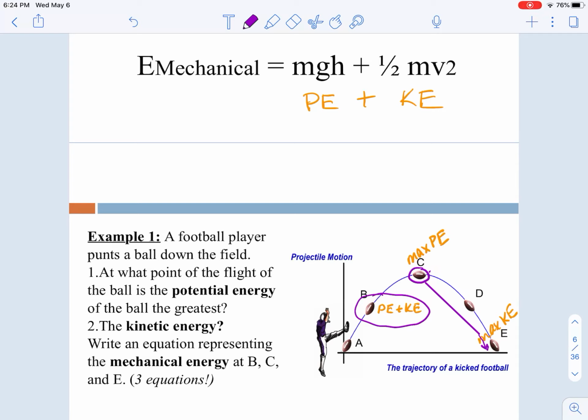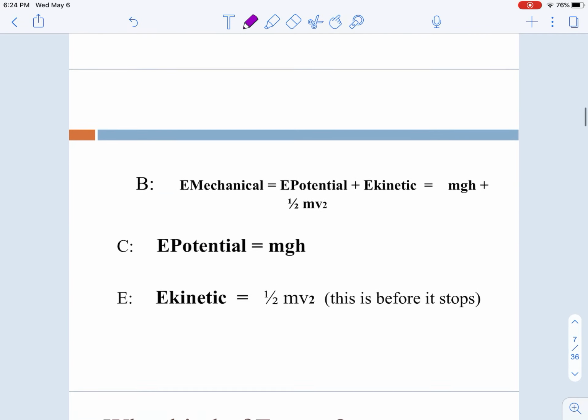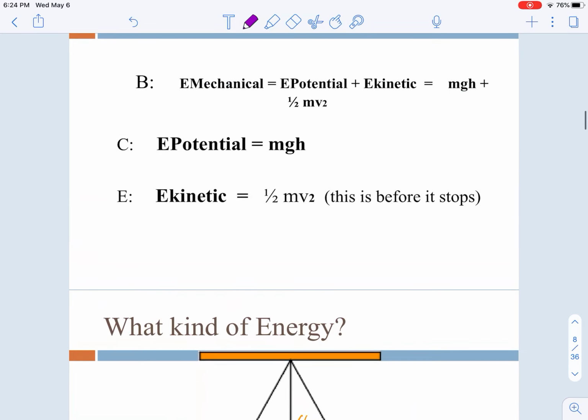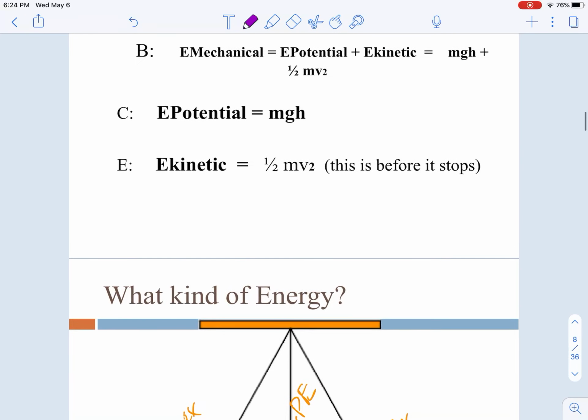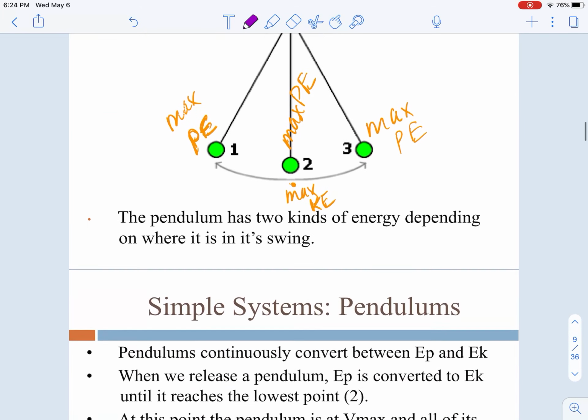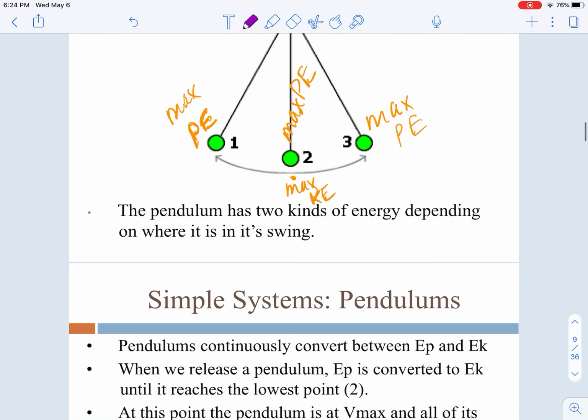because it's got the greatest distance it can fall. But as it's falling, it is losing potential but gaining kinetic. It's going faster and faster just before it hits the earth. Just before, that would be the spot where it's got the maximum kinetic. When it hits the earth, it's got absolutely zero potential when it's lying on the ground. Okay, so in some of our equations, we may have to use this concept that potential energy and kinetic energy have to be added together to get your total mechanical.